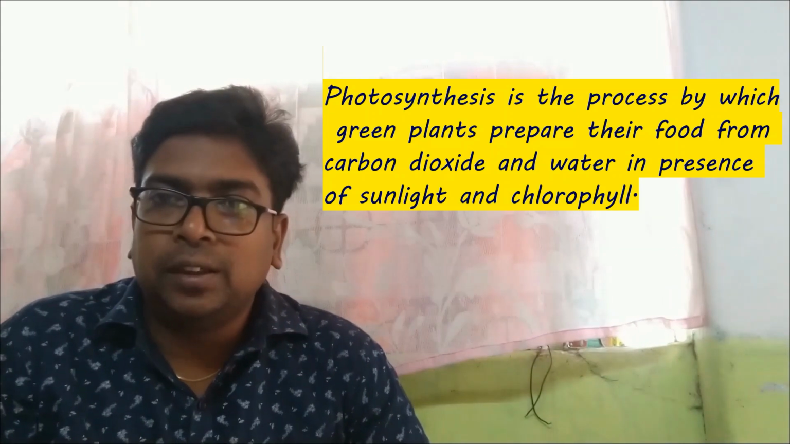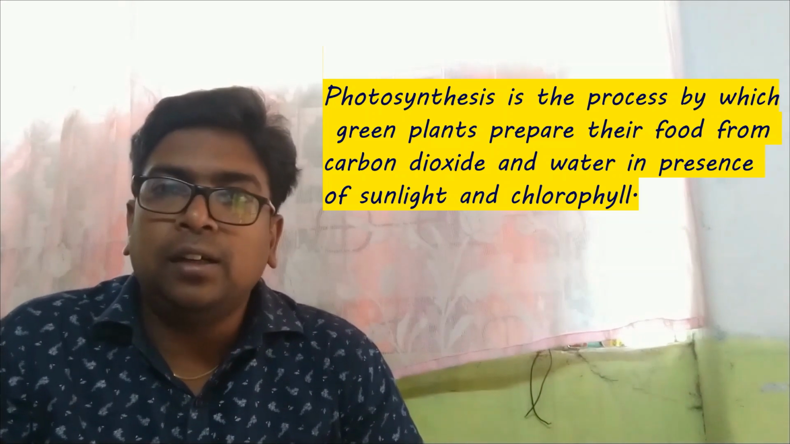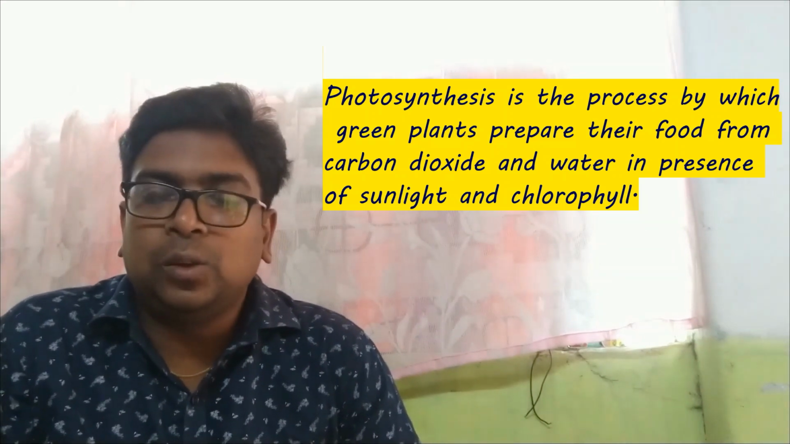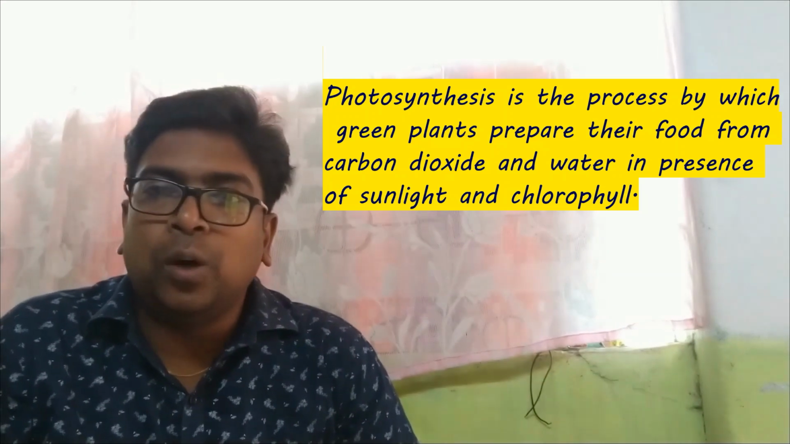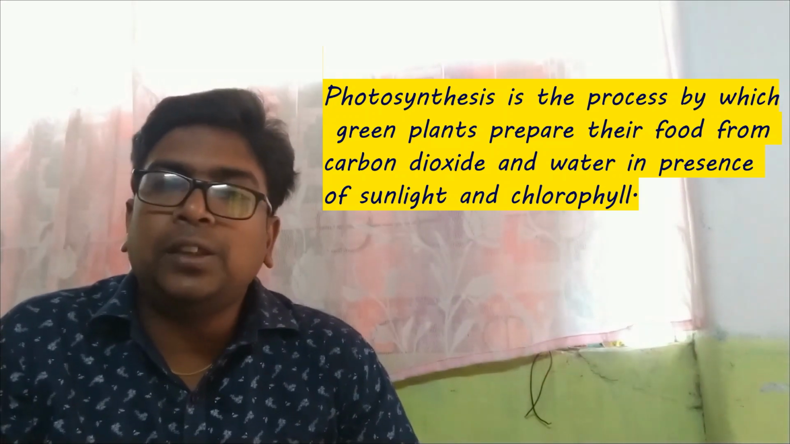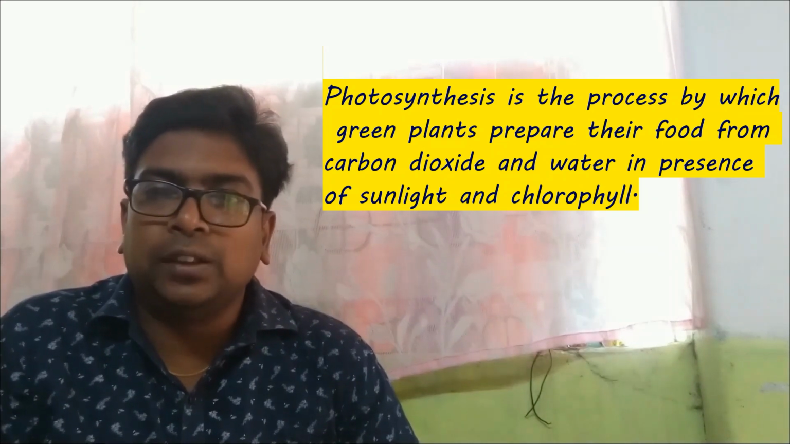Another example, the best example, is photosynthesis. I hope all of you know about photosynthesis. Photosynthesis is the preparation of food by the green plants. So what they do, they absorb carbon dioxide from the atmosphere and water from the soil, and convert it into glucose during photosynthesis. So photosynthesis is an example of chemical change.